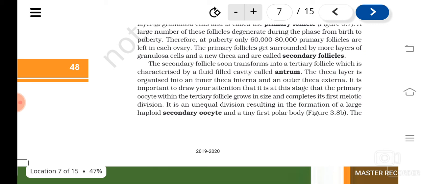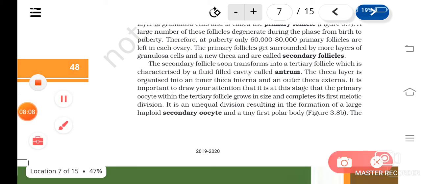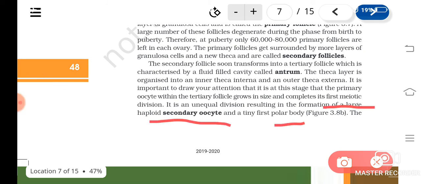And you know that in meiosis, a cell will undergo the first meiotic division and form two cells, isn't it? Two haploid cells, and there is one peculiarity, it's a kind of unequal division, forming a large haploid secondary oocyte and a polar body. I have explained this in the class, isn't it? The first meiotic division is very important. Why? Because it is the division where the chromosome number is getting halved.